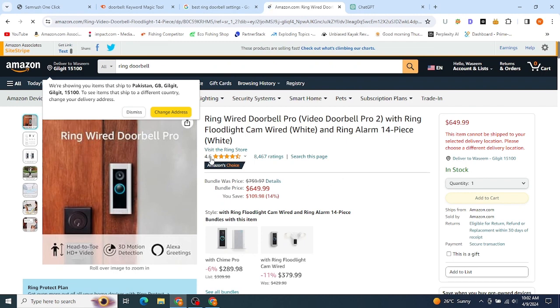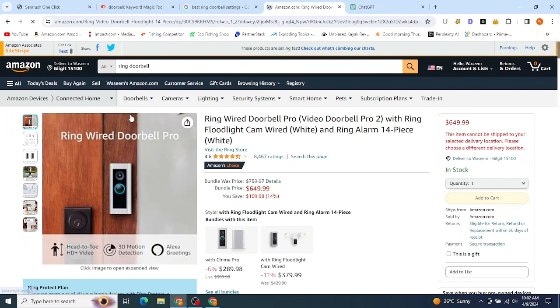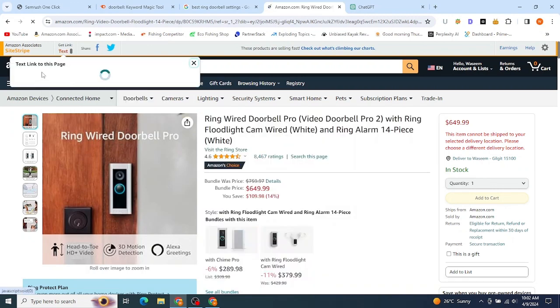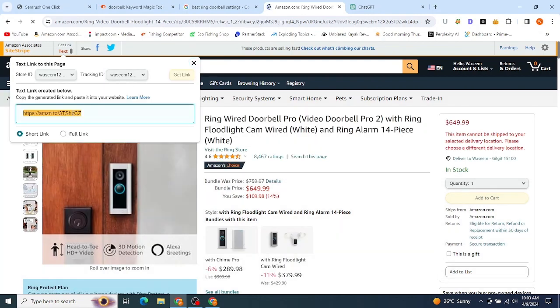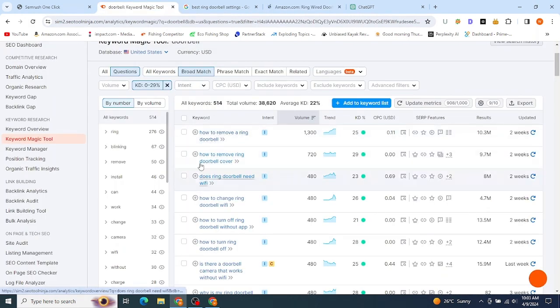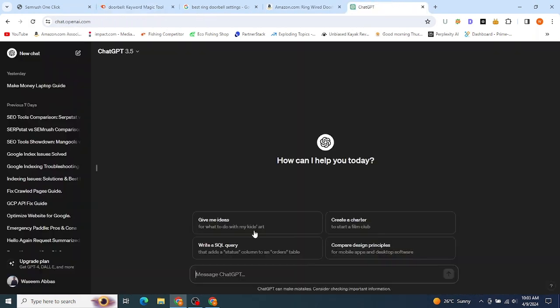So this is Amazon's Choice. It means this is a best selling product, so I can easily grab the link here, Amazon SiteStripe, Amazon Associates SiteStripe, and I'll get this link right here. I just have to promote this link along with my question, so I'll copy this link, and then I'll type how to remove a ring doorbell.